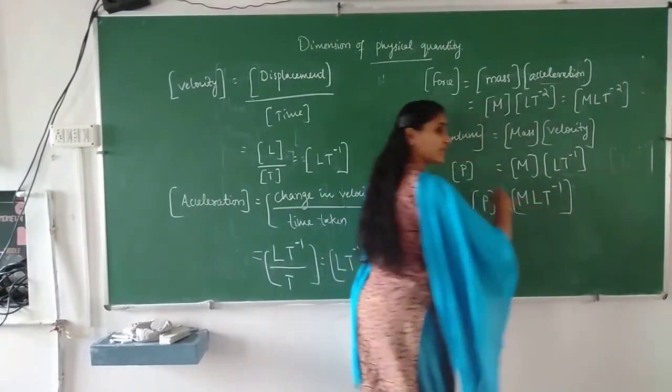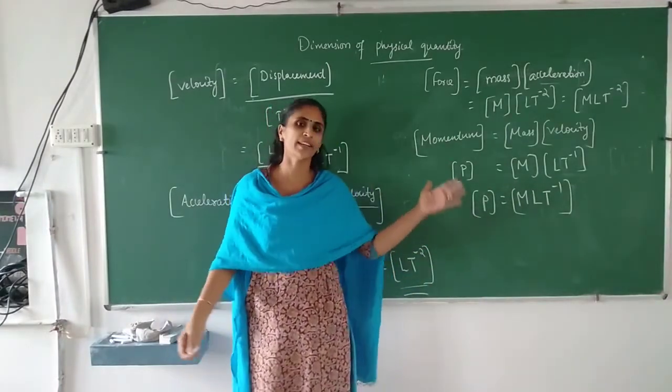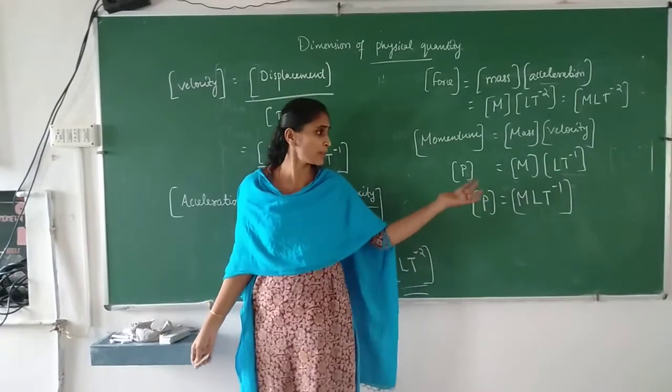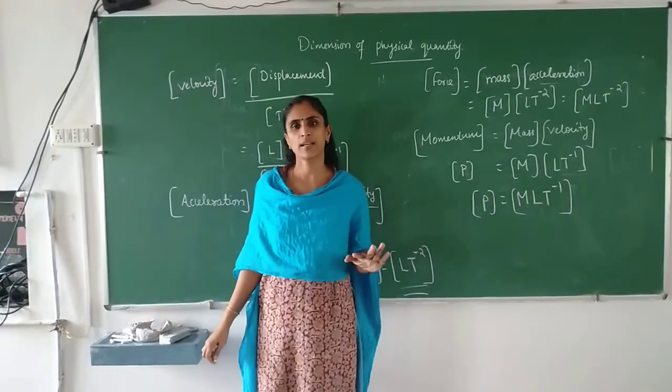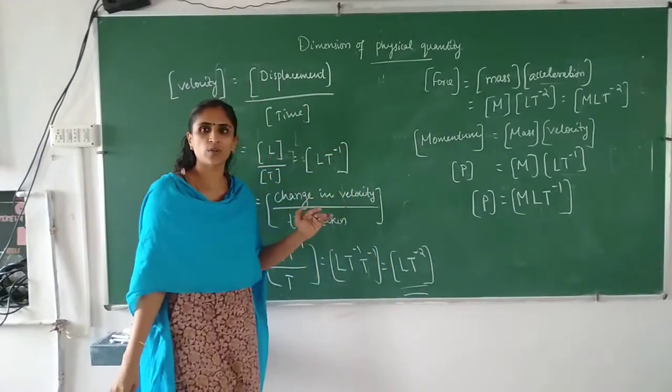Which means the powers of the other fundamental quantities are 0. If you want, you can write A raised to 0, K raised to 0, and so on. All those other powers are 0. Okay. Is it clear? Understood now how to find the dimension of a physical quantity?